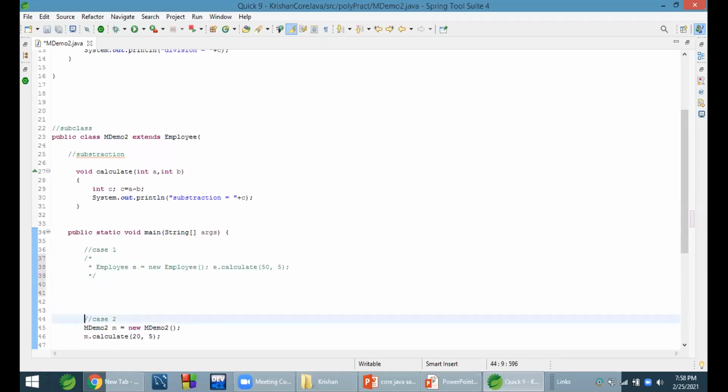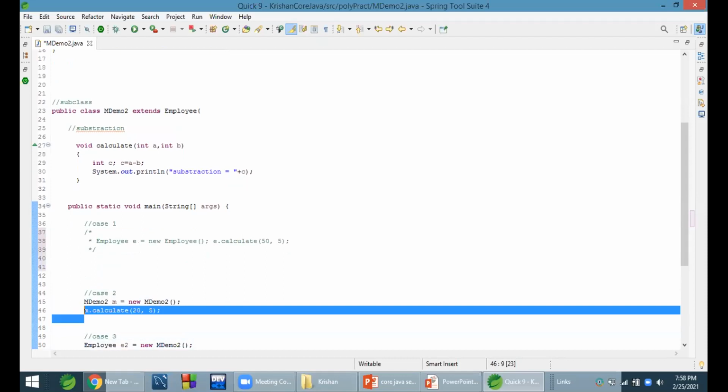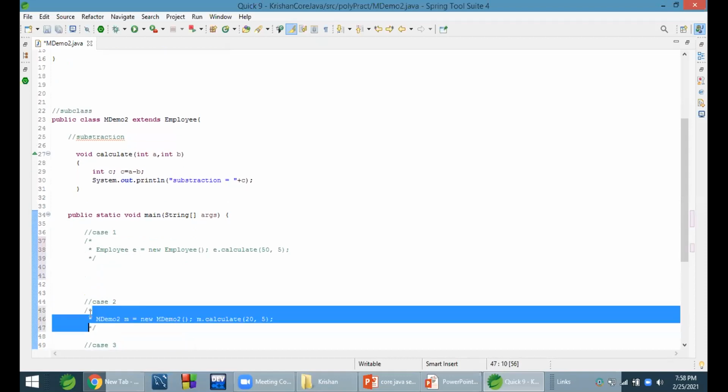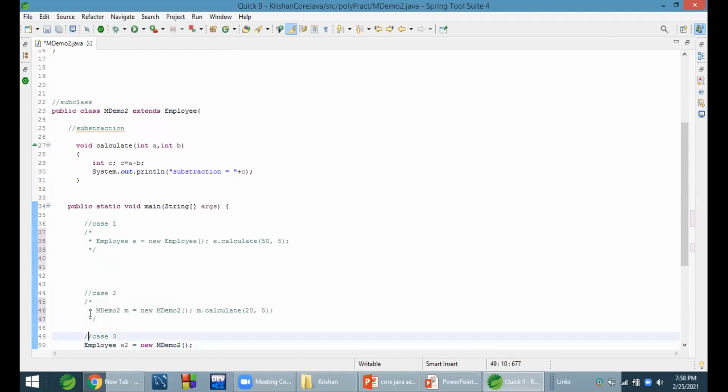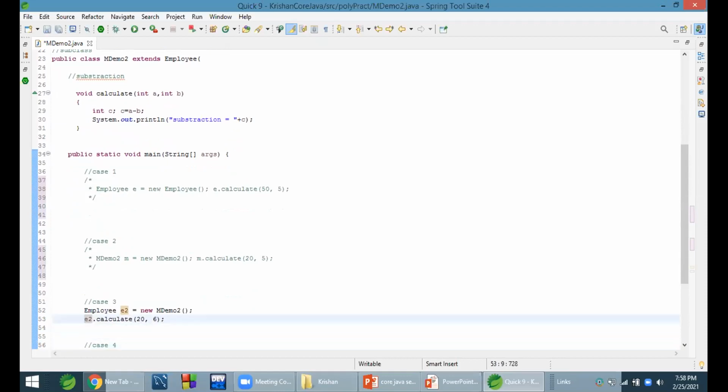Now, second case. Here, which calculate method will be called? Subclass. Correct, good, because it's a subclass object initialization.